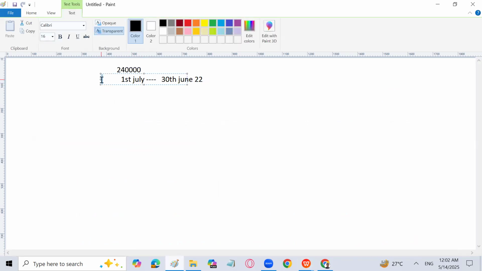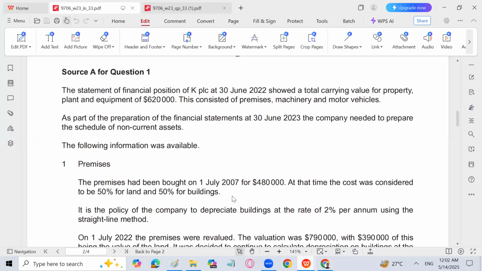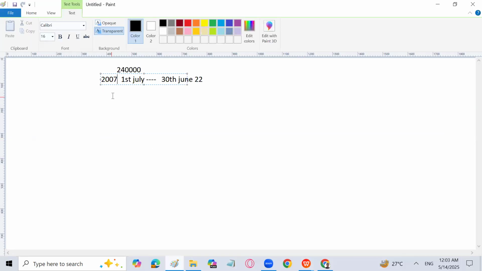1st July 2007. Let me check it again. It is 1st July 2007, if I'm not wrong. So let's count 8, 9, 10, 11, 12, 13, 14, 15, 16, 17, 18, 19, 20, 21, 22. So it becomes 15 years. So it means that this asset, this building of 2,40,000 is already depreciated by 2%, which is going to be 4,800 for how many years? For 15 years. It has already been depreciated for 15 years.